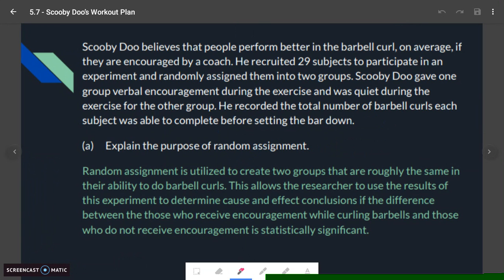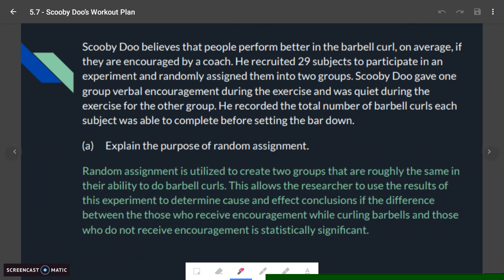So basically, because this is an experiment for us, we're doing this test, we have to make sure it's random, right? It's one of the biggest conditions we go through is making sure we have randomness in there. In this case, we really can't get random selection. It's hard to select from just a pool of everybody because not everybody has the same ability to do barbell curls. So we do need to get a group that are willing to do barbell curls, but how we can make this random is the assignment of which group they're going to be in.